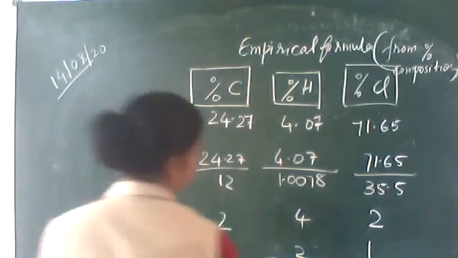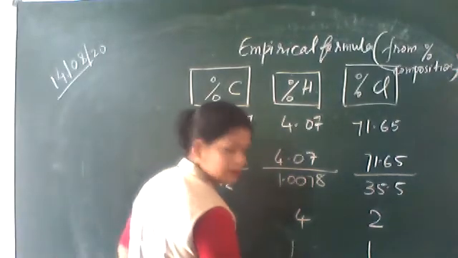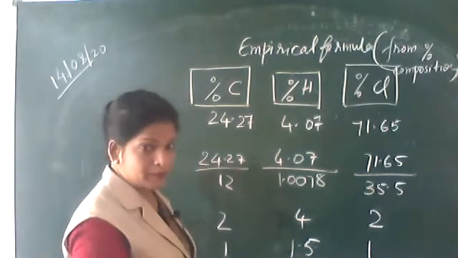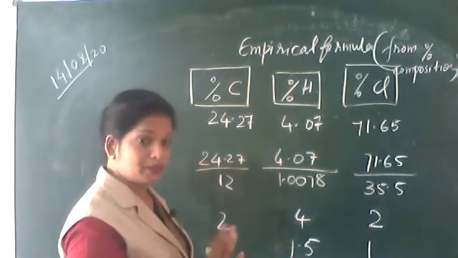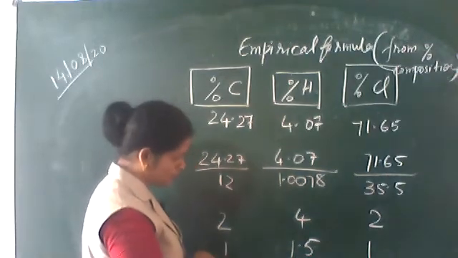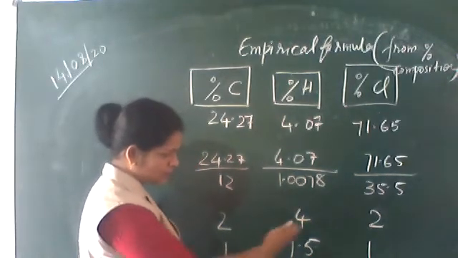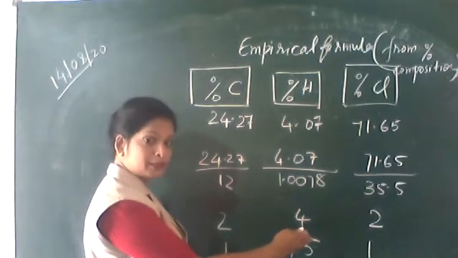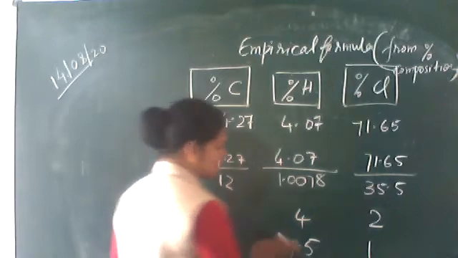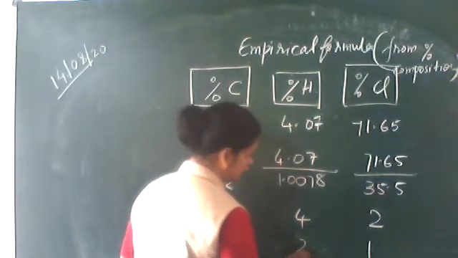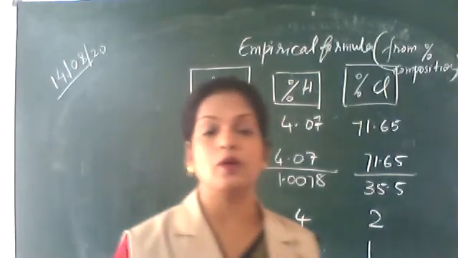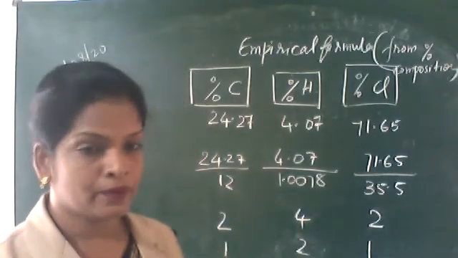You have to multiply this by 2. This is 2, 3, 2, like that. That's why I was telling whole number. Here it is 2. So in empirical formula, that is the smallest whole number ratio.